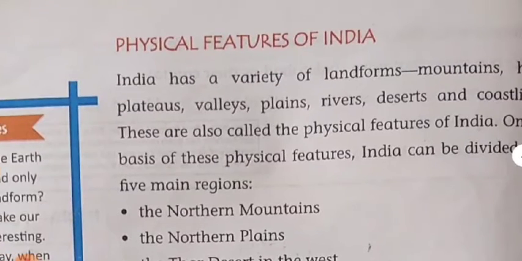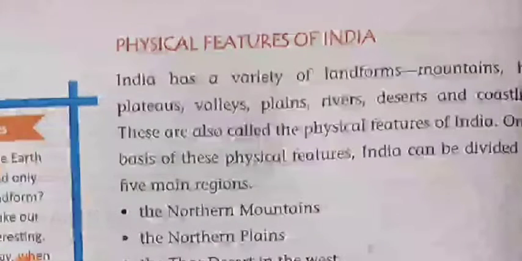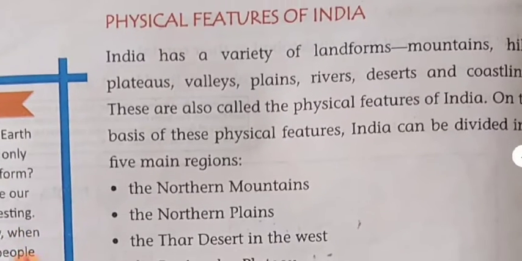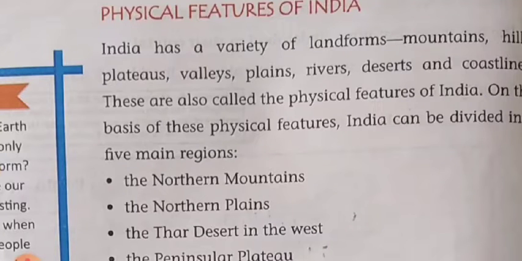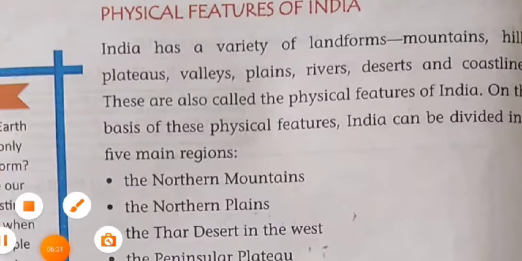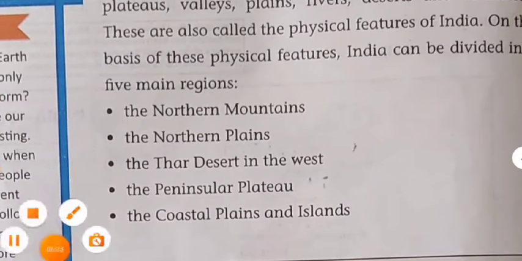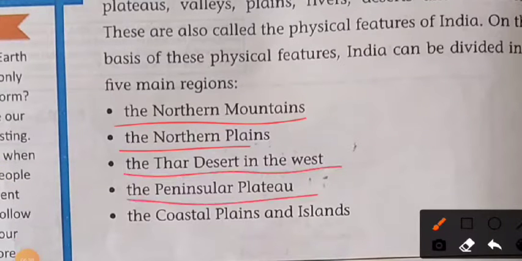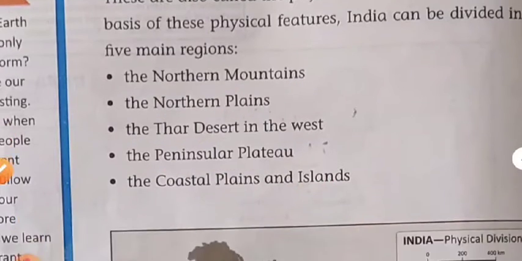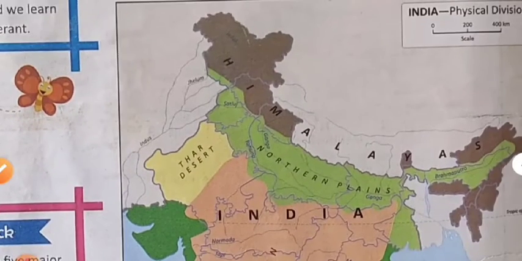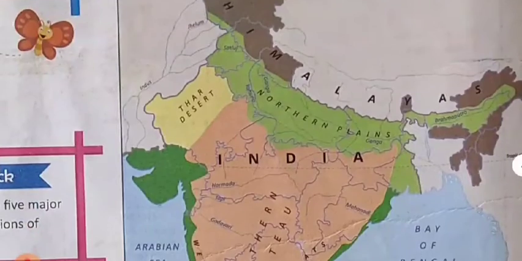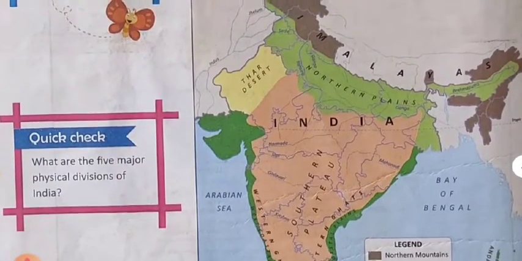Physical features of India. India has a variety of landforms: mountains, hills, plateaus, valleys, plains, rivers, deserts, and coastlines. These are also called the physical features of India. As you know, there are physical divisions of India: the northern mountains, the northern plains, the Thar Desert, the peninsular plateau, and the coastal plains. India is a land of diversity.